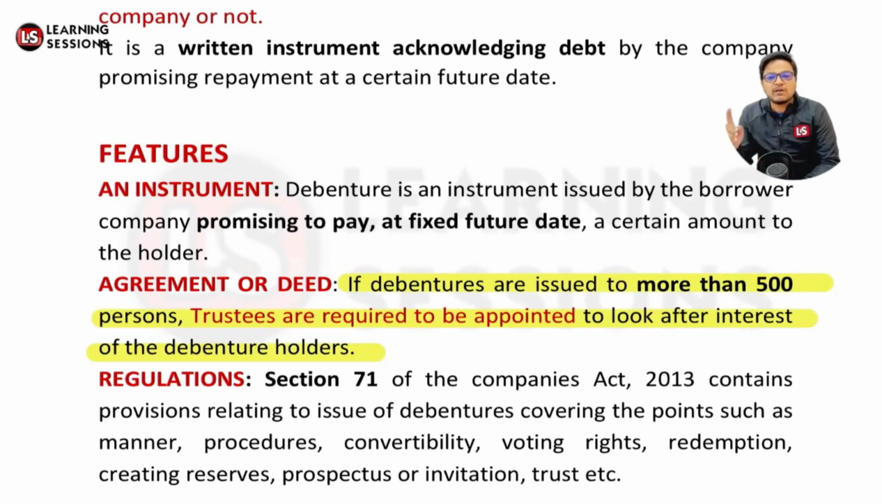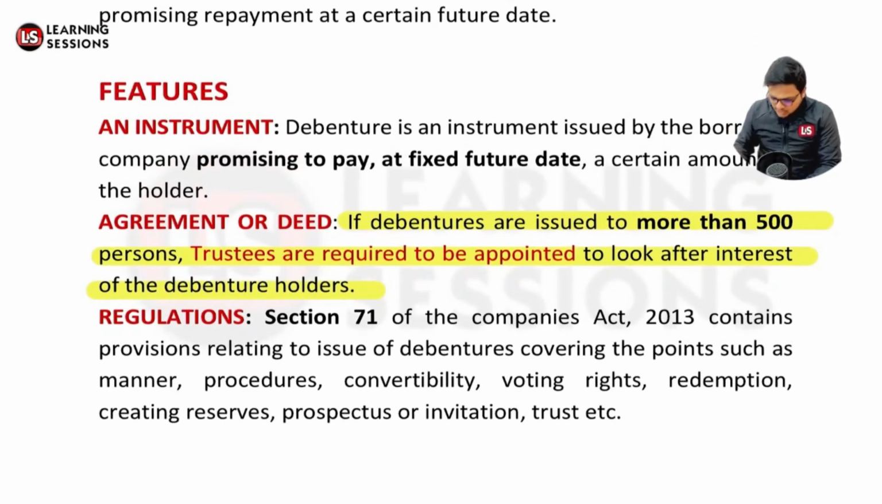And as per section 71 of the Companies Act 2013, it creates a provision related to what? Related to the issuance of the debentures. In what manner the debentures will be issued, what the procedure is, how they can be converted into equity, what voting rights are associated, when they can be redeemed, creating reserves, prospectus or invitation, each and everything related to debentures is covered under section 71 of the Companies Act 2013. Kindly take a note, it is defined under section 71. Quite important to learn about it. All the regulations related to debentures are given here, right?